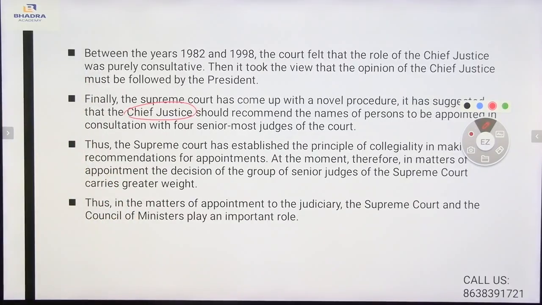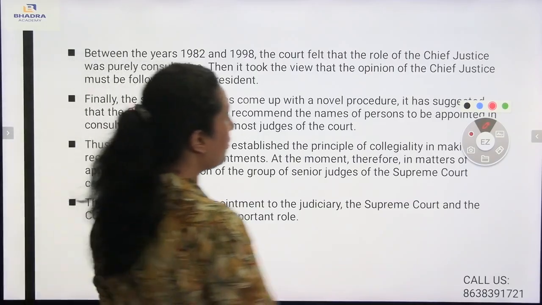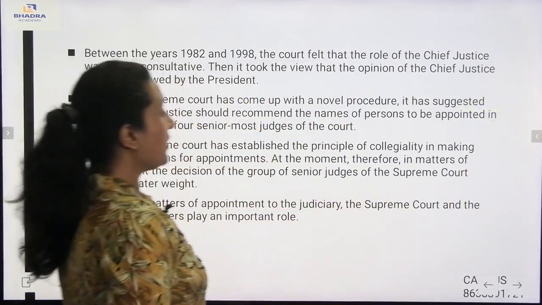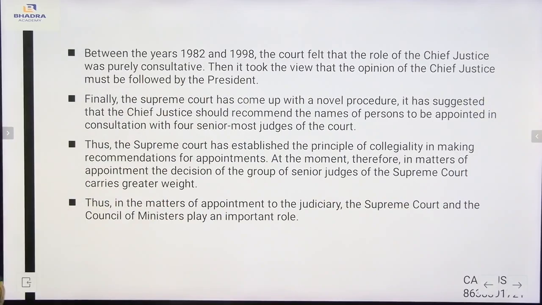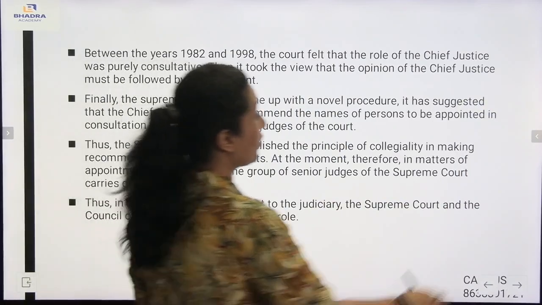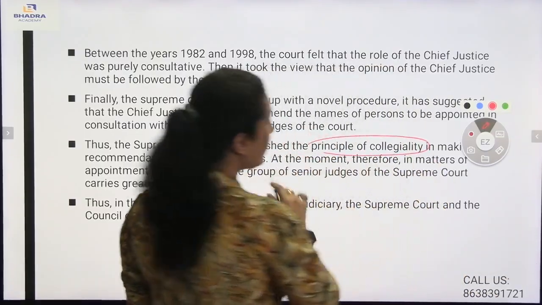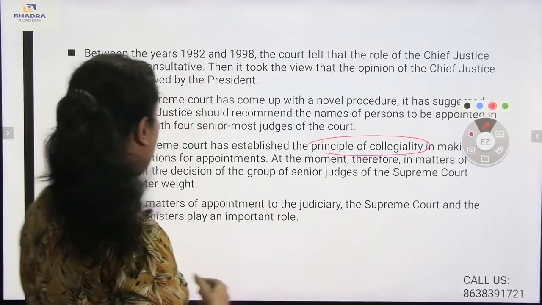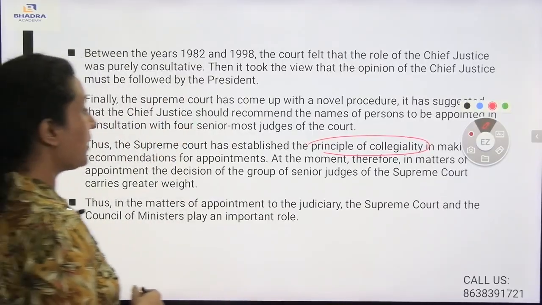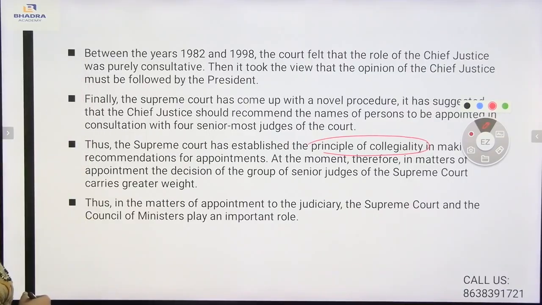Thus, the Supreme Court has established the principle of collegiality, collegiality in making recommendations for appointment. The principle of collegiality is very, very important. In matters of appointment, the decision of the group of senior judges of the Supreme Court carries greater weight.